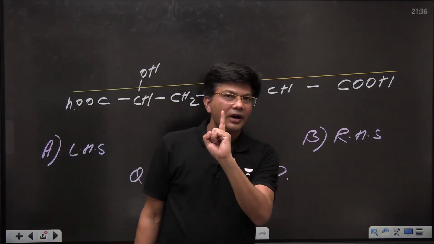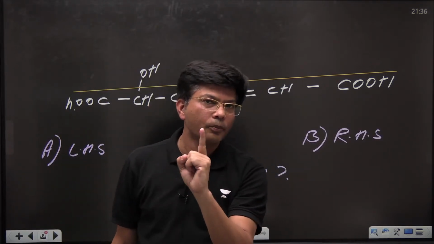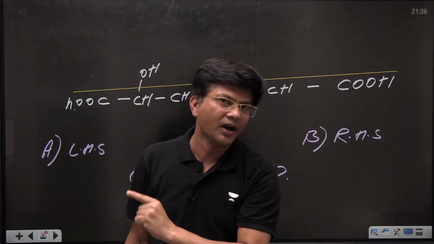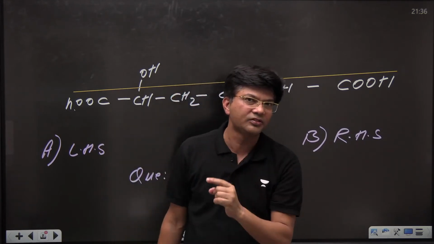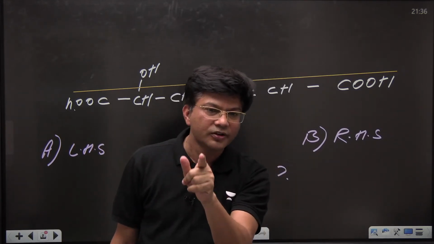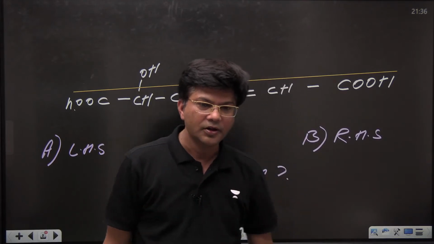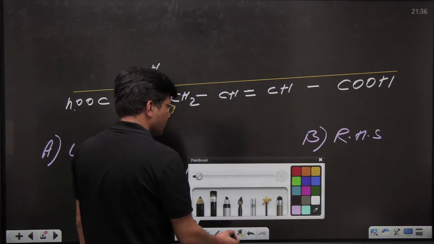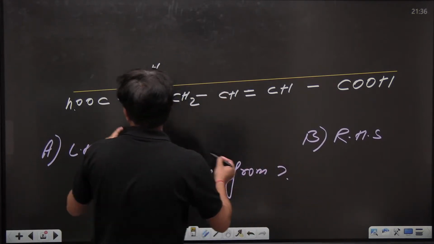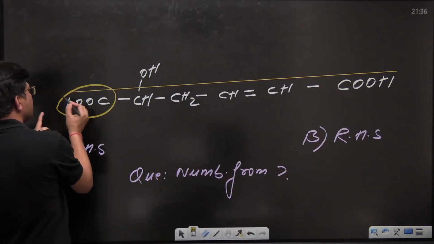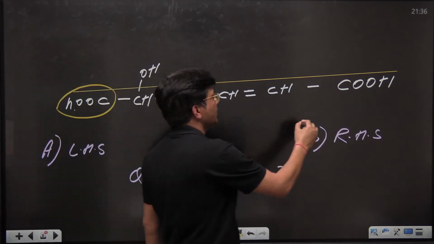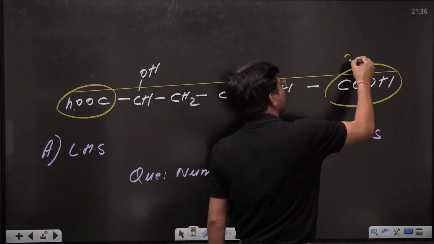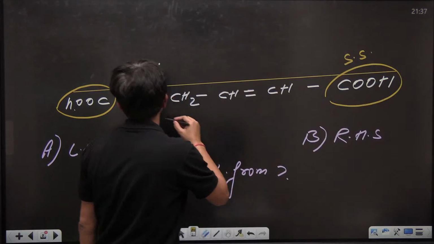First answer was wrong. Most of the students have given the wrong answer in the chat section. Now let me see whether this time your answer is going to be right or wrong. Kids, do remember the most important thing. This is COOH, secondary senior most. This is senior most. This will act as the secondary suffix.